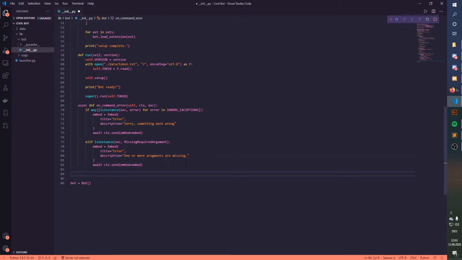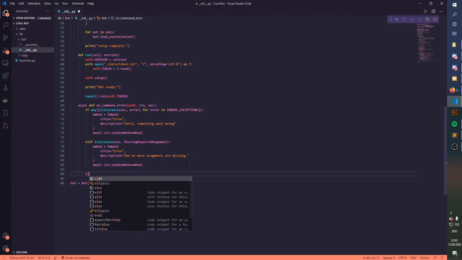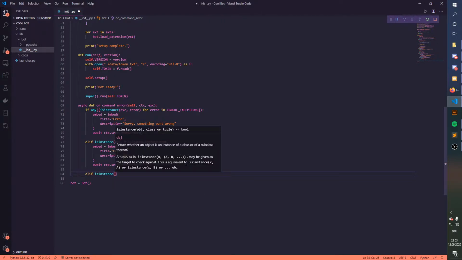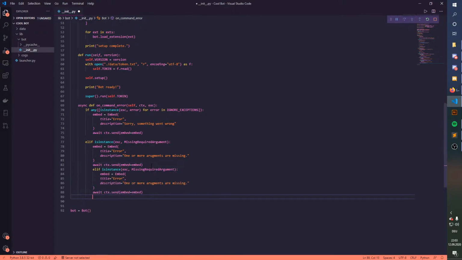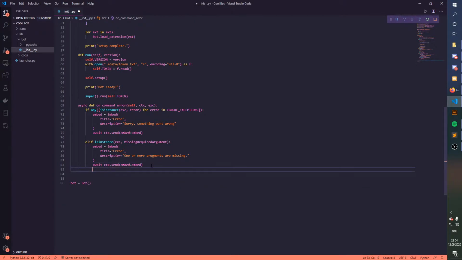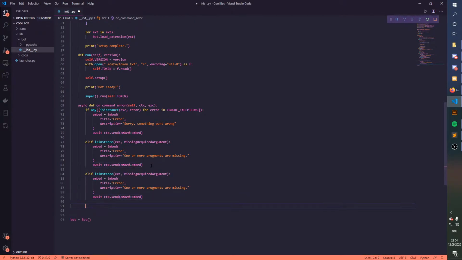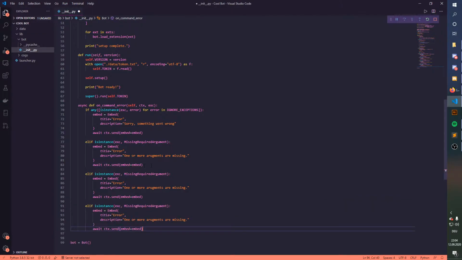And next we're gonna make another elif isinstance. Actually, we can just copy and paste this up here a bit. Let me just copy, go down here, and paste. And maybe another time for another error. It was on command cooldown.